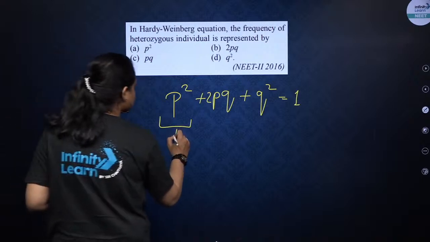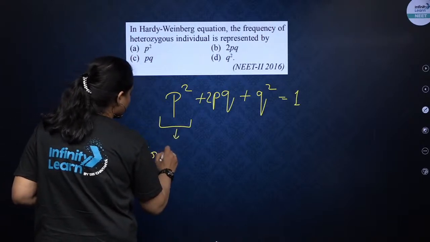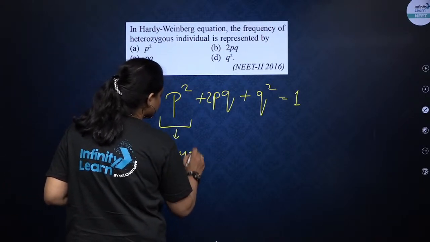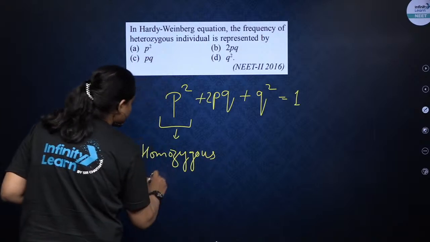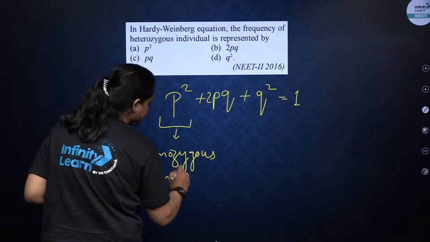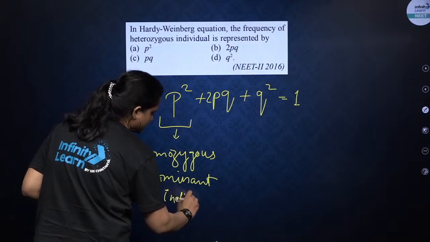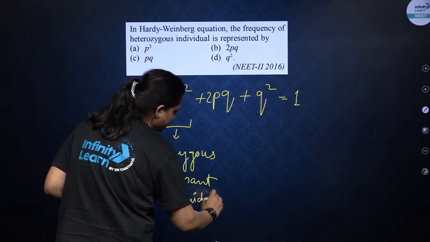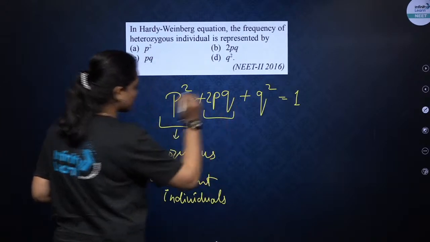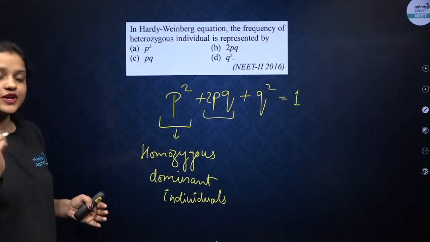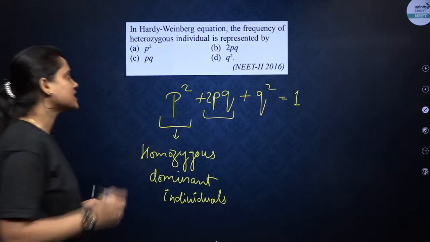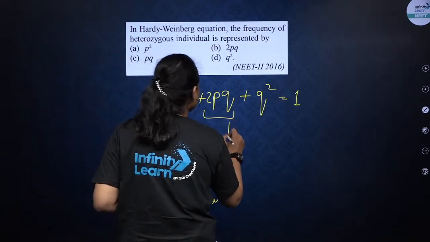So this is the frequency of homozygous dominant individuals. Okay, this 2pq is showing us the frequency of heterozygous individuals.